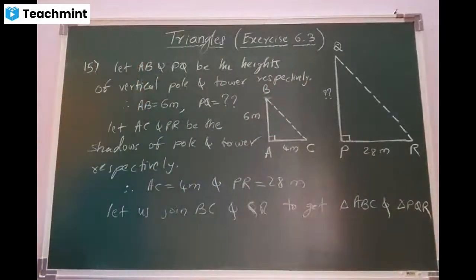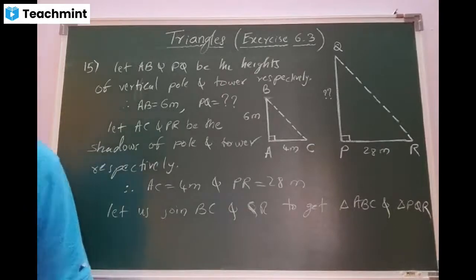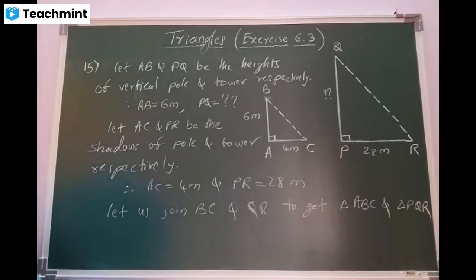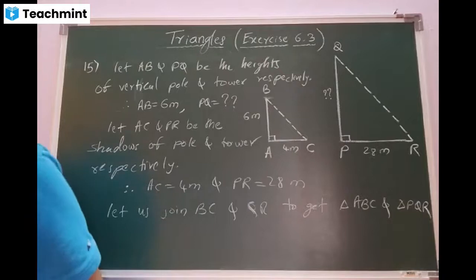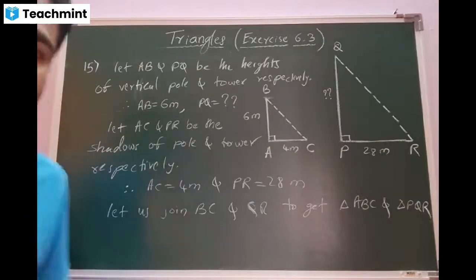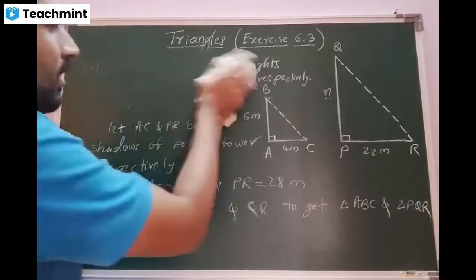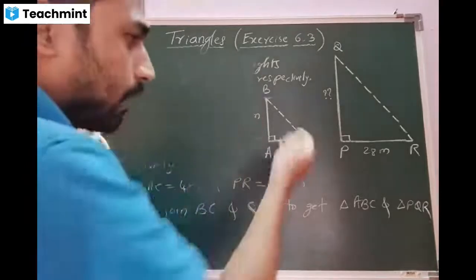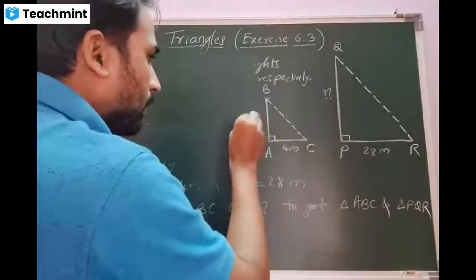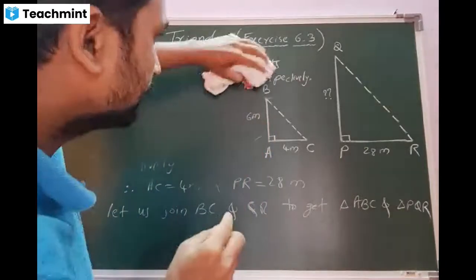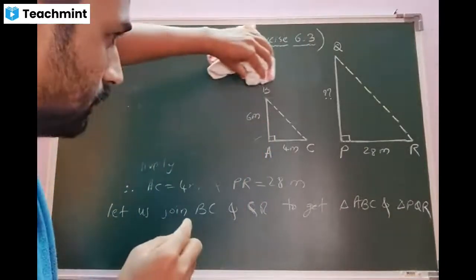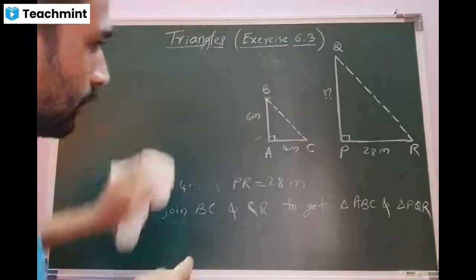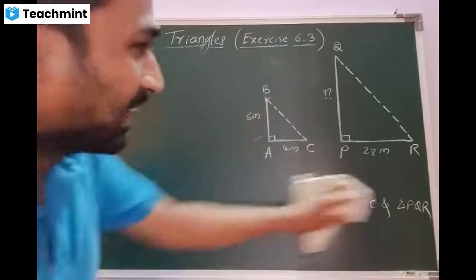Write it down. Written? Yes, sir. Can anybody tell me the next step? What we have to do after doing all this drama? Quick. Any idea? Sir, in triangle BAC, we have to find BC, sir.